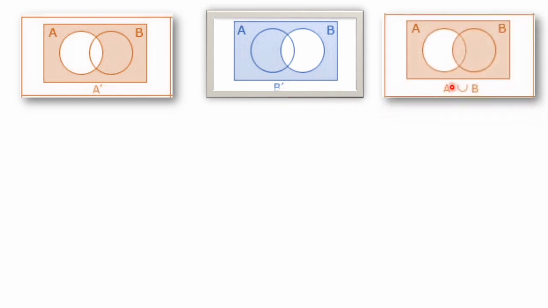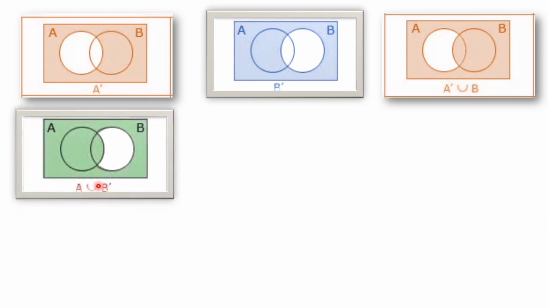Next one is A dash union B. Union, we have learned, means together. A dash, not A, means the A circle we have to avoid, together with the B circle. The B circle fully we have to take. The A circle outside and the B circle. A circle outside means this region completely, A naught. Union means together with the B circle, and outside of A with the B circle means even this portion is also included. So this is the way we represent A dash union B.